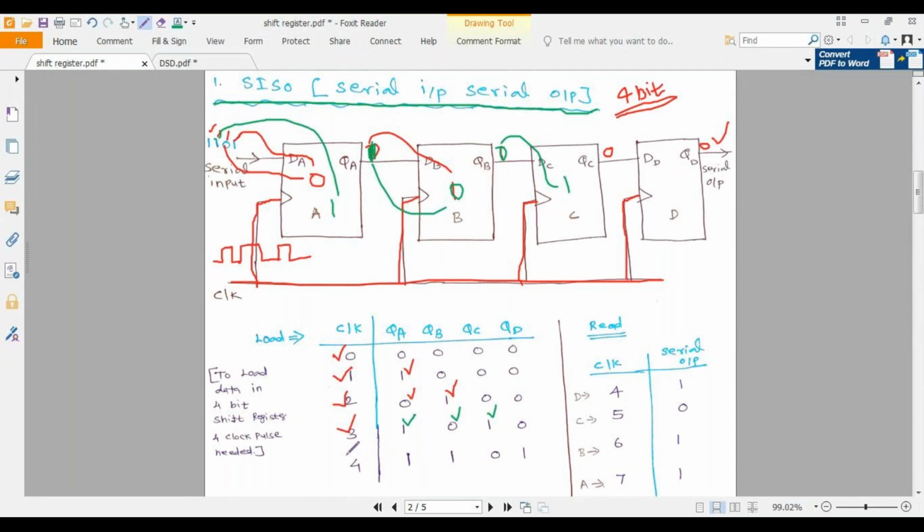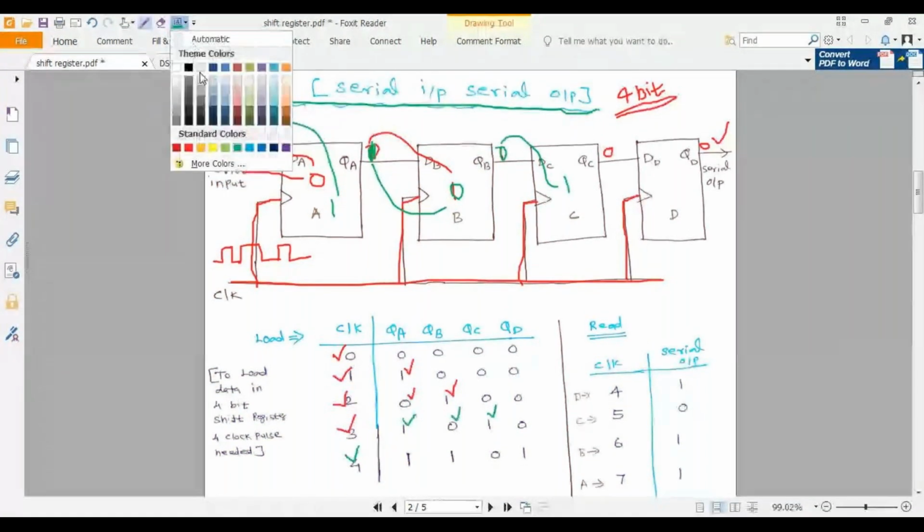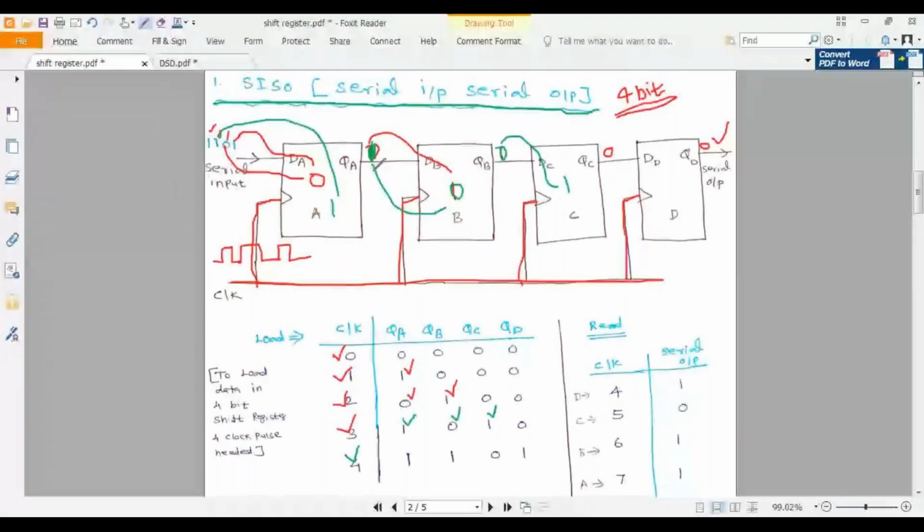Consider my fourth clock pulse. What will happen? During my fourth clock pulse, this value is also 1, so this one will come over here, and the output also 1. This 0 will come over here, so this will be 0, and this will also be 0.